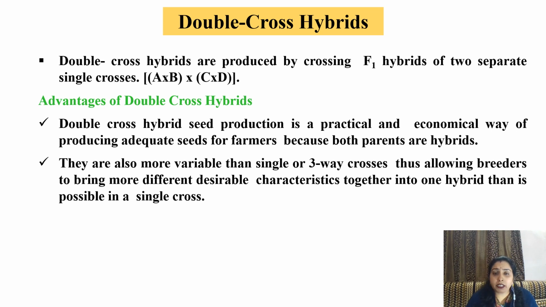Double cross hybrid seed production is a practical and economical way of producing seeds for farmers because both parents are hybrids having beneficial characters. They are more variable than single or three-way crosses, thus allowing breeders to bring more different desirable characters together in one single plant, which is not possible in single crosses.